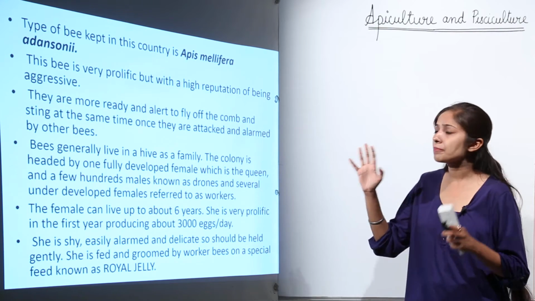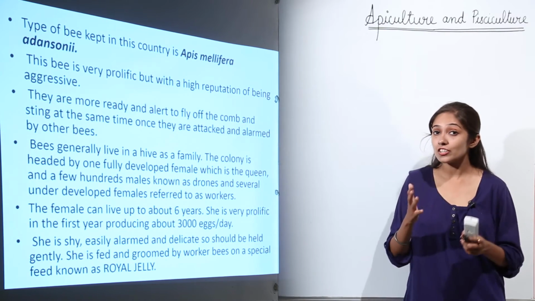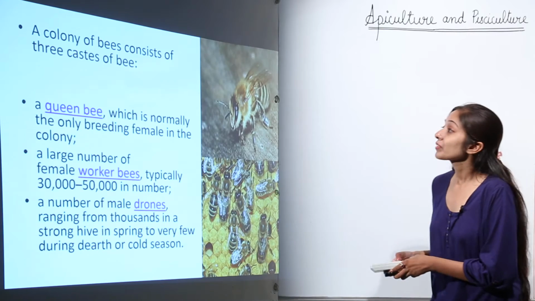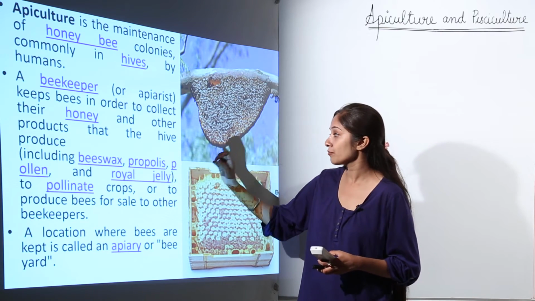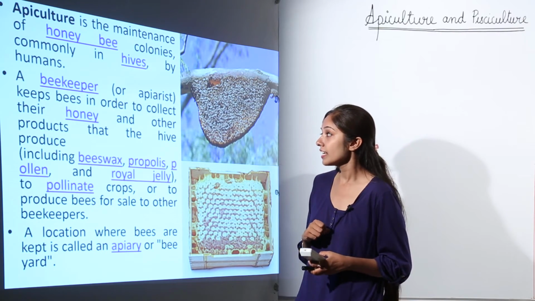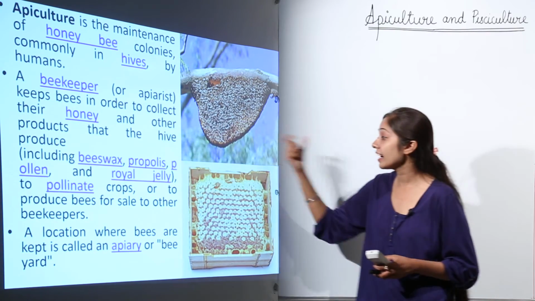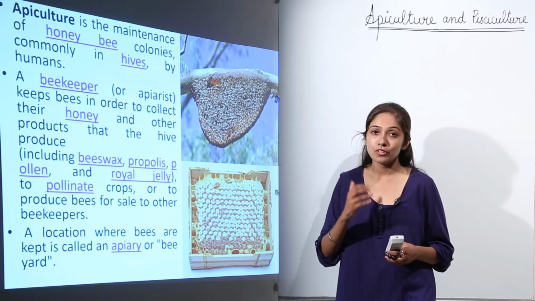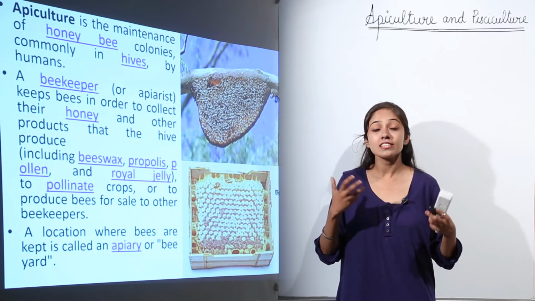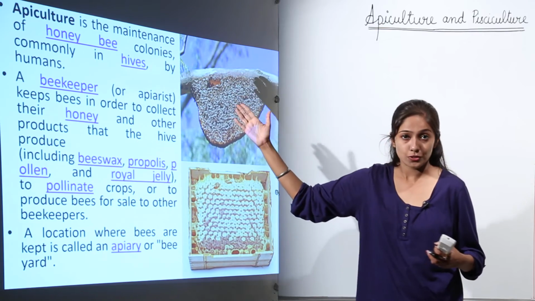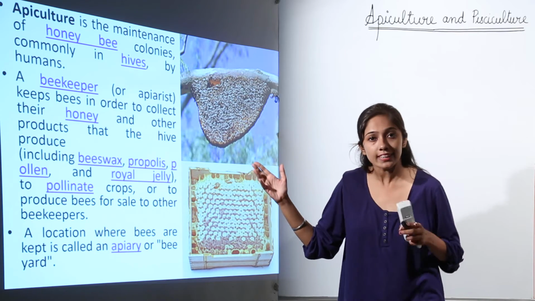After just having a brief idea about what apiculture is, you can make out what the advantages of apiculture are. We discussed in the very beginning that we get these products: beeswax, propolis, pollen, royal jelly, and more importantly, the honey that we get from these beehives. It is also an additional source of income. It is easier to do apiculture, and easier to maintain honeybee colonies.